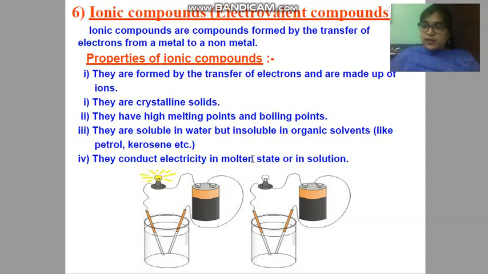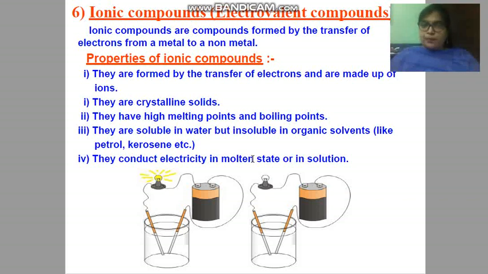Because sulfuric acid or hydrochloric acid comprise ions. Ions are free to move. In this case the bulb will glow, while in the case of glucose and alcohol, the bulb doesn't glow. So by that experiment also you can justify that these ionic compounds conduct electricity in molten state or in solution form.